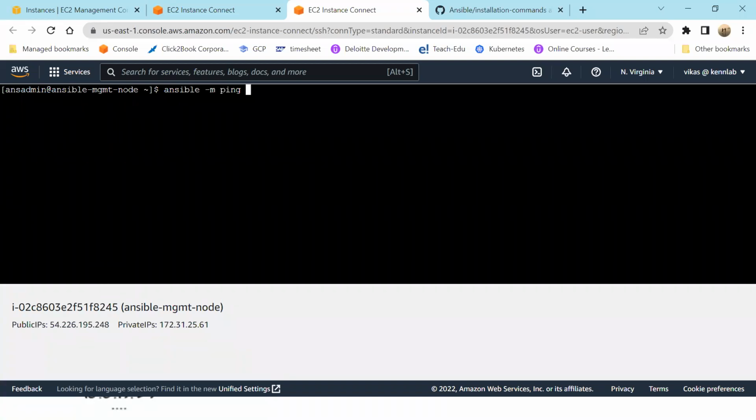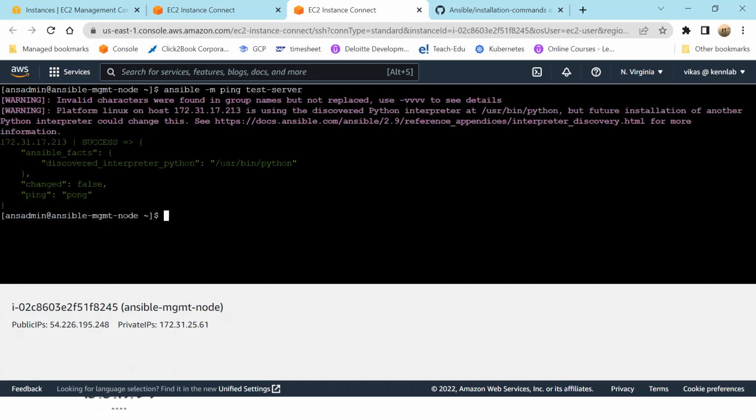So I'm saying ansible, use -m ping module, and to whom you want to ping. So if you remember in the hosts file, I had given the name as test server. So now let's see here. It is giving me success. What it is saying is I'm able to connect to 172.31.17.213. Who is this guy?